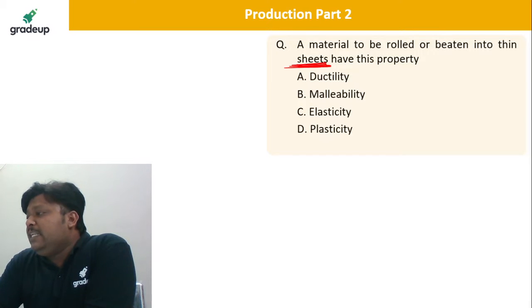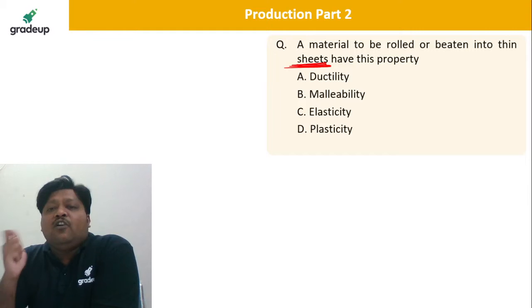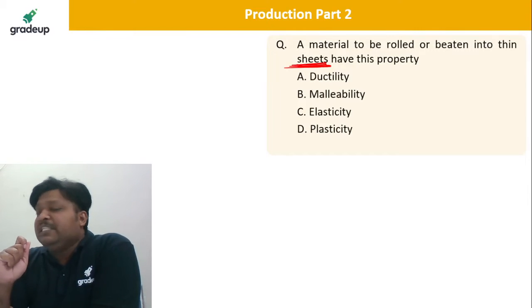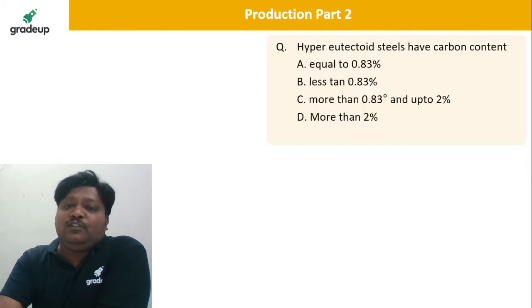Yes, malleability. See, the ability of the material to get rolled into sheet, that will be the malleability, and can be drawn into wire, it can be called the ductility. So please remember. Yes, malleability is the correct answer. Very nice, very good, Anjali. Next question.